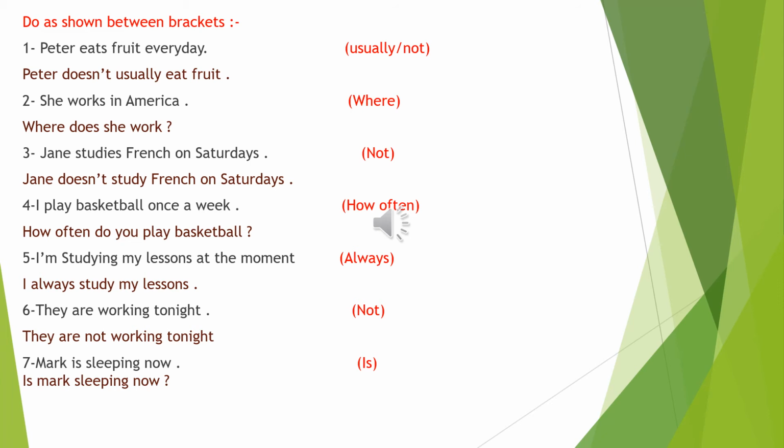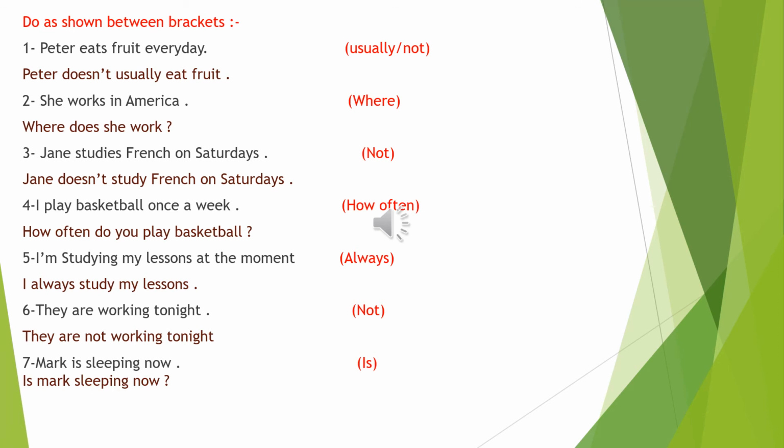Okay? Number 7. Mark is sleeping now. Again, the sentence is in the present continuous tense. And we know that from the verb is sleeping and from the keyword now.